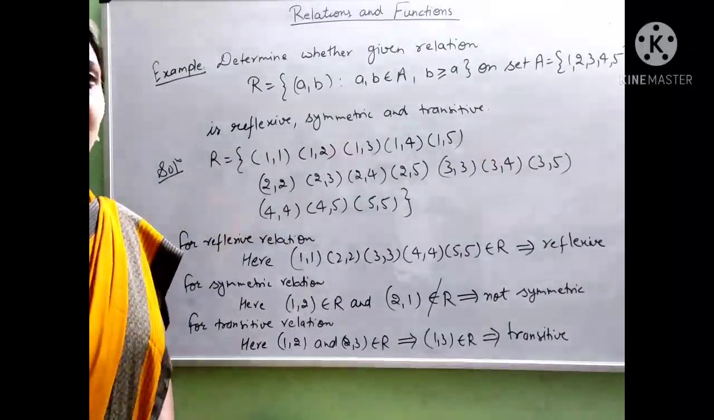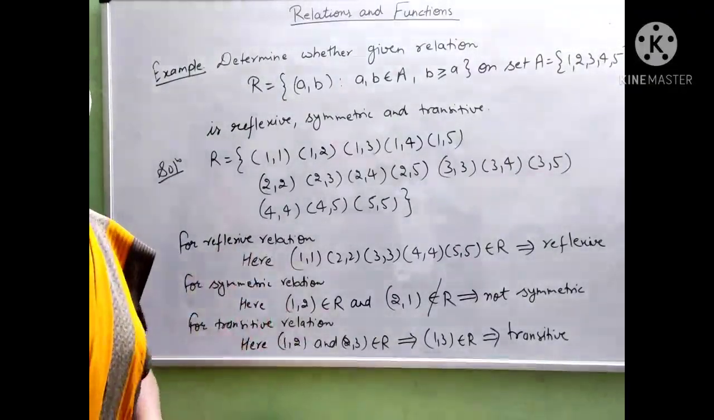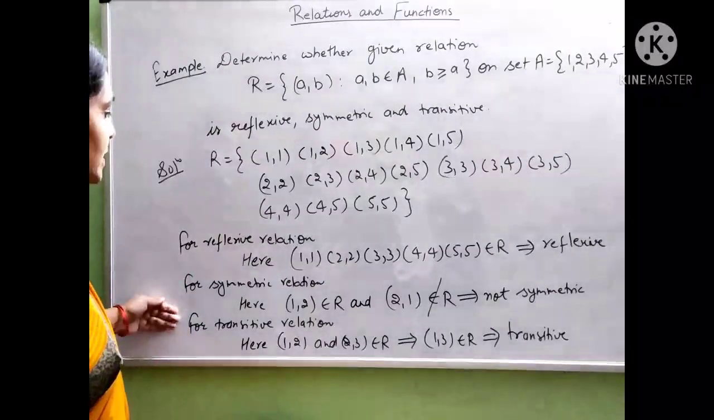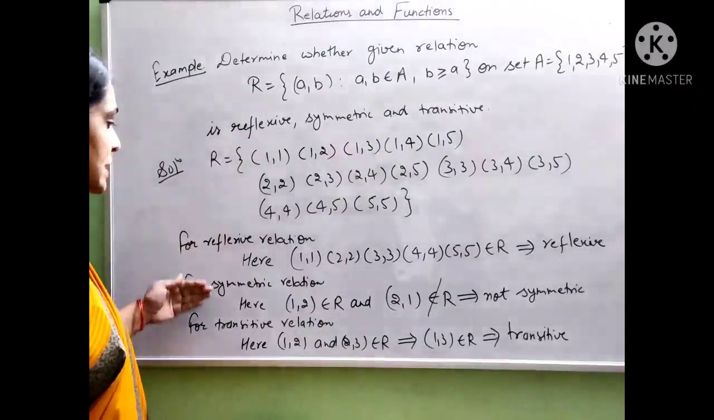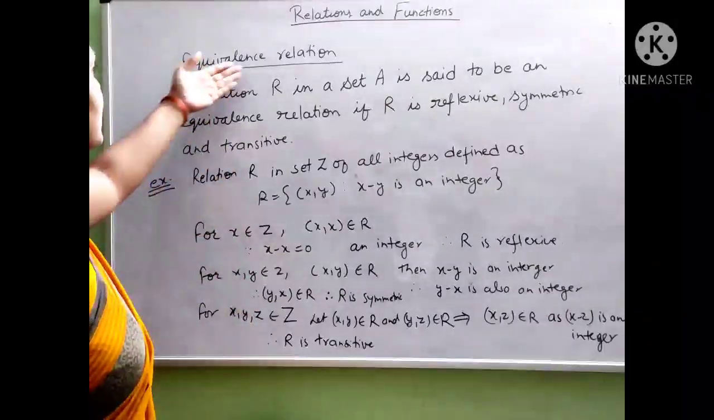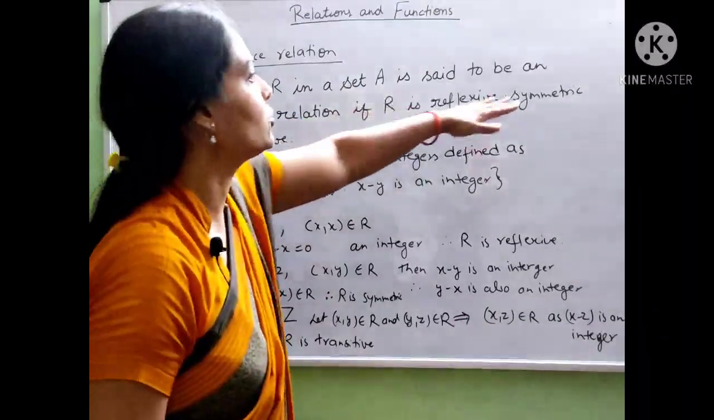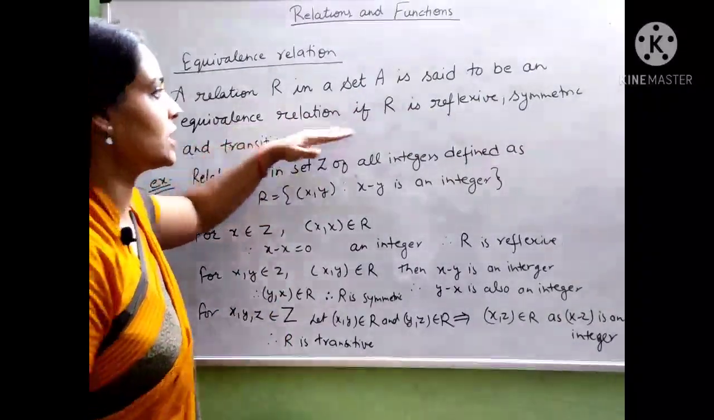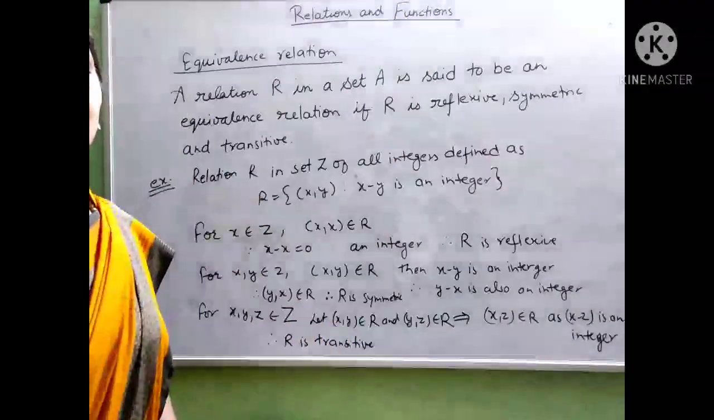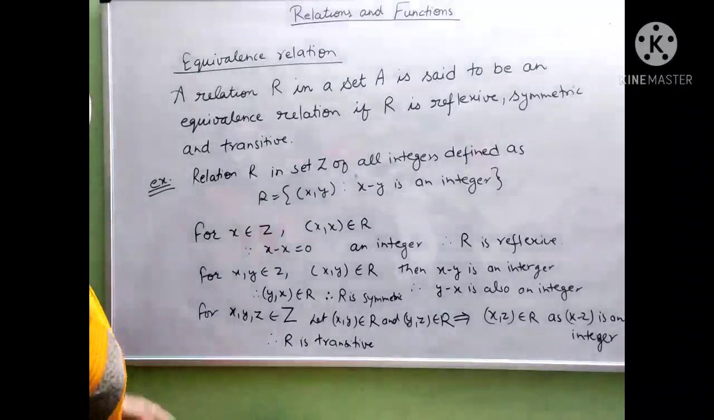One more relation we have to learn is named equivalence relation. A relation is called an equivalence relation if it possesses all the properties of reflexive relation, symmetric relation and transitive relation. A relation R in a set A is said to be an equivalence relation if R is reflexive, symmetric and transitive. For better understanding, let us take an example.